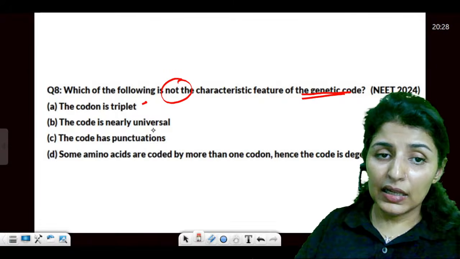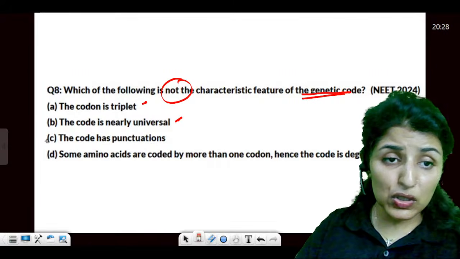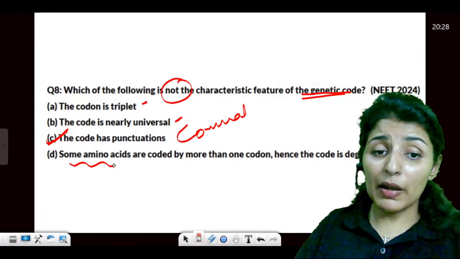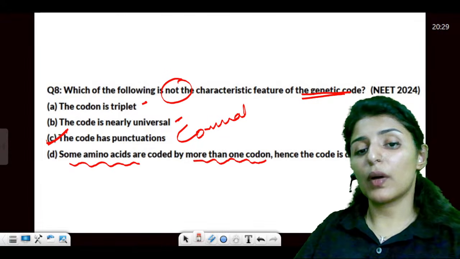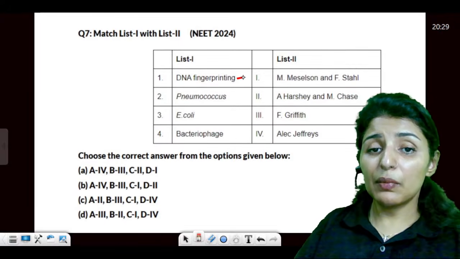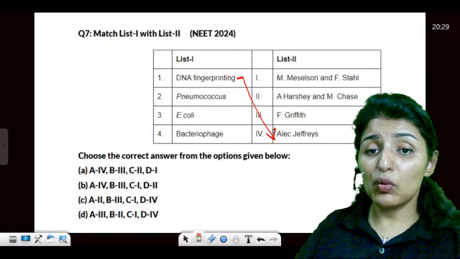Not a characteristic of genetic code. Triplet, yes. Nearly universal, yes. Has punctuations? No. It is comma-less. Some amino acids are coded by more than one codon. Hence, this is called degeneracy. True. DNA fingerprinting, Alec Jeffreys, pneumococcus,